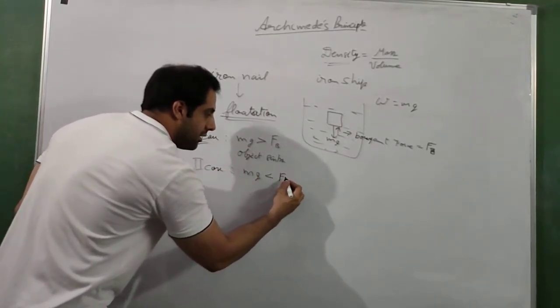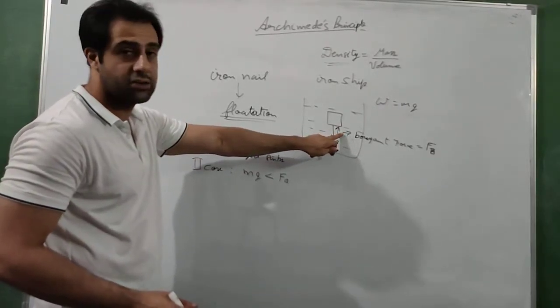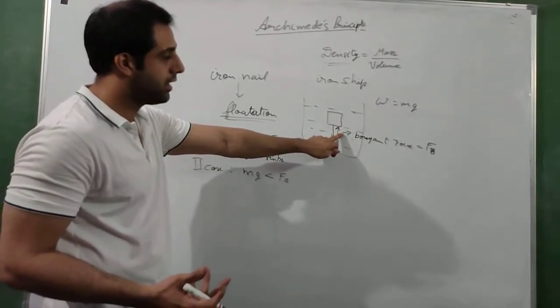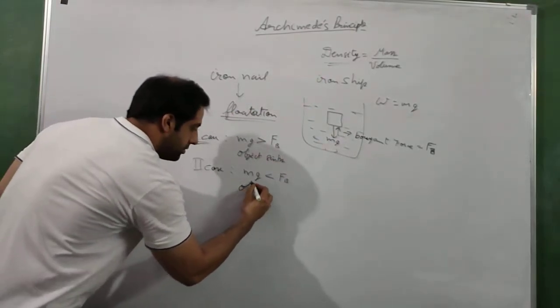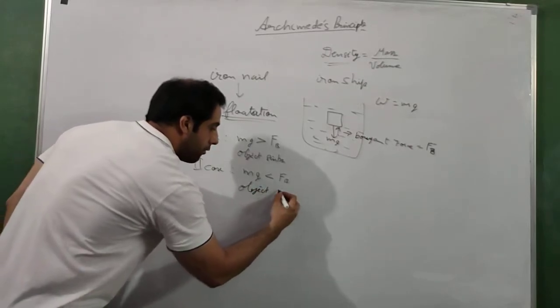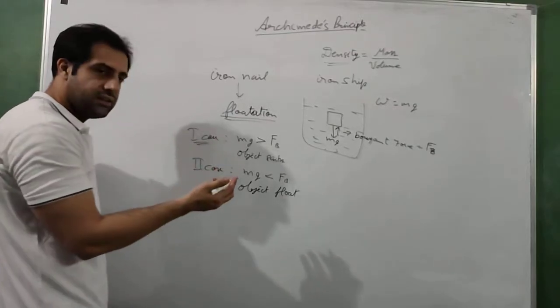Second case, mg is less than the buoyant force. The buoyant force applied is more than mg, so the displacement of the object will be in the direction of the buoyant force, which is upwards. So the object will float. These two are easy to understand.